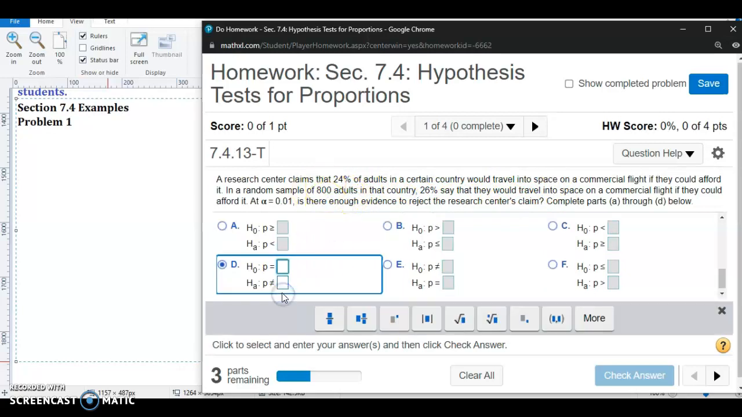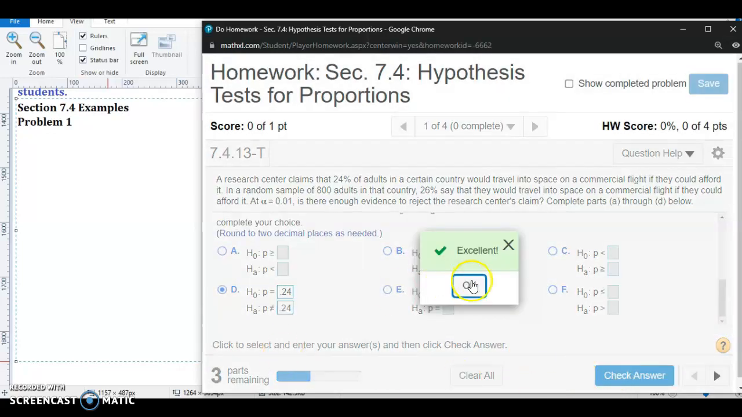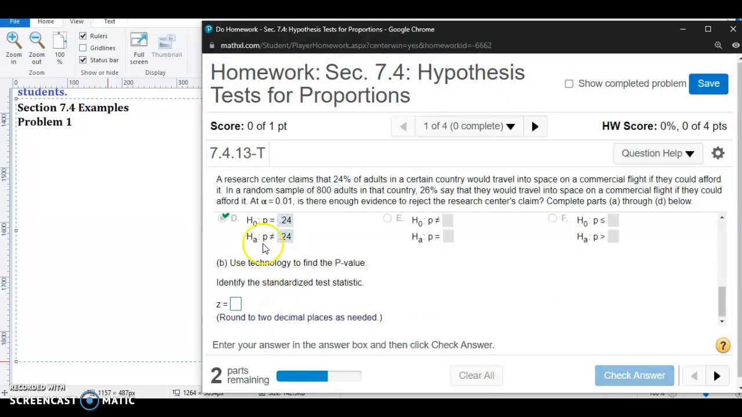So we put 0.24 here, so we change the percent to a decimal. That's always going to be the case. We change the hypothesized proportion into a decimal if it's given to you as a percent. And then in the alternative, the opposite of equal to would be not equal to. So it's saying the proportion is different from 24%. So if this is not the case, then the proportion is not equal to 24%.